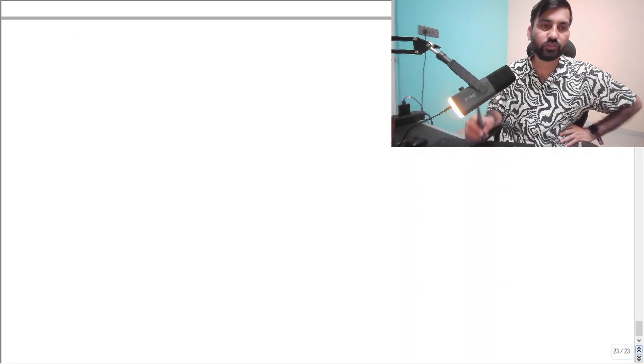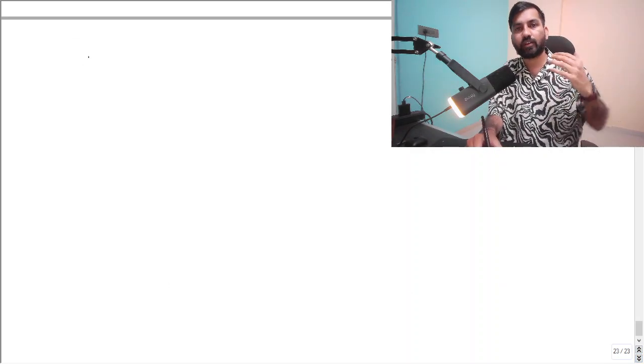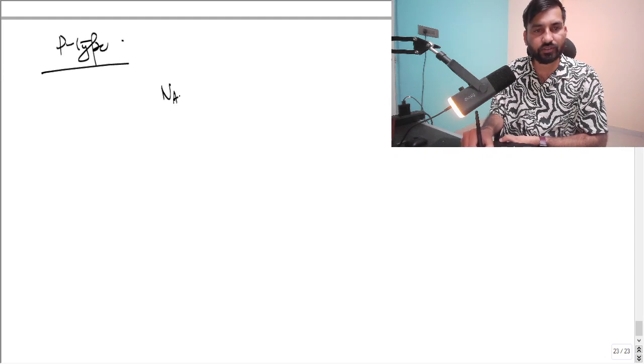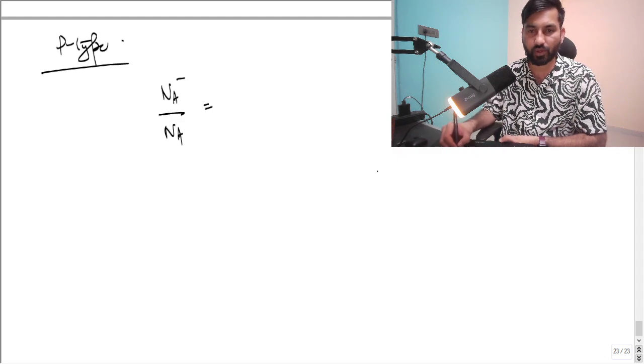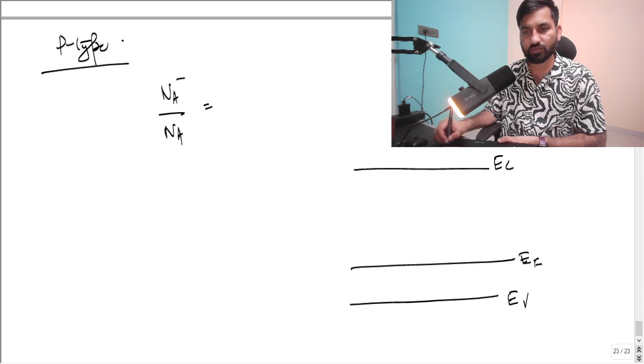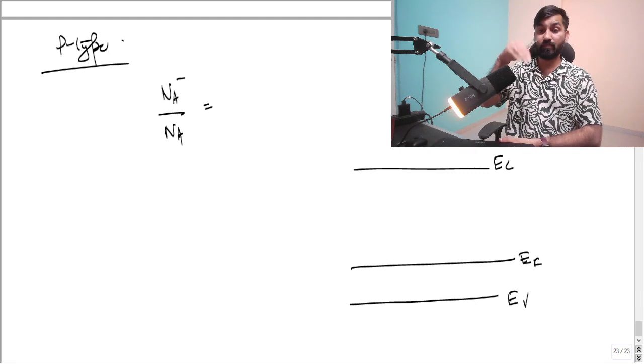Let me give you one more situation. Let's say that what fraction of acceptor atoms got ionized, right? So in case of p-type, the fraction that we can compute here is Na minus by Na. Remember this point, let's say this is EC, this is EV, and this is the Fermi level now, going to stay near the valence band.